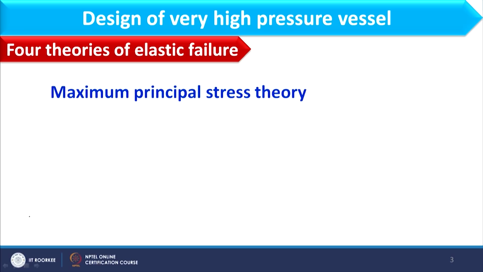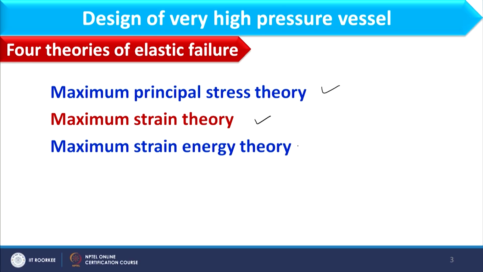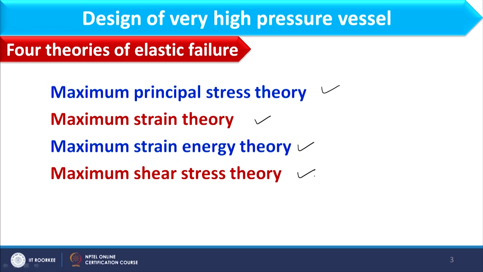The design of such vessels requires failure theories. We will discuss four failure theories here, and based on those we will design the pressure vessel for very high pressure. The first theory is the maximum principal stress theory. Next we have the maximum strain theory, then the maximum strain energy theory, and the maximum shear stress theory.